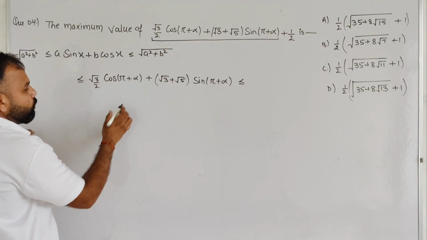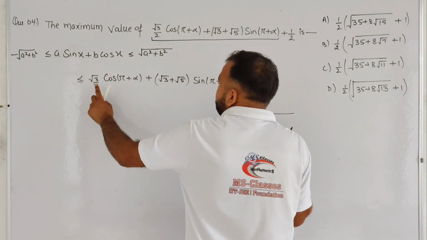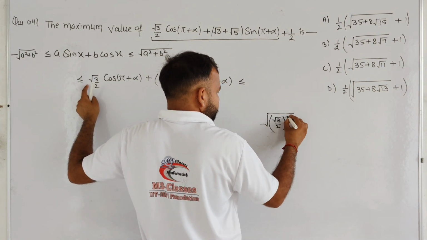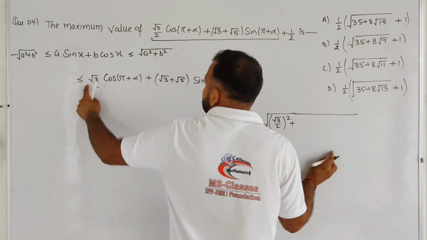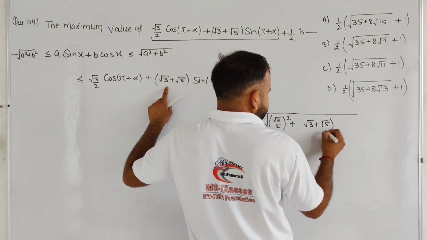We are going to calculate root a square plus b square roughly over here. A is root 3 by 2, all square, plus b is (root 3 plus root 5), all square.